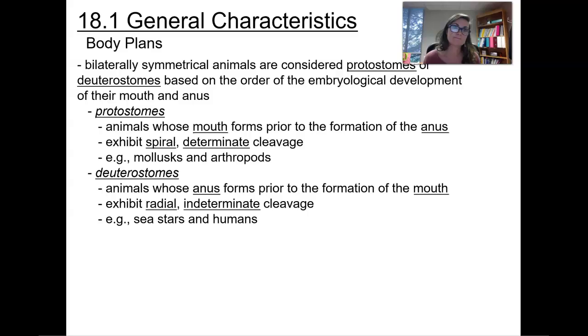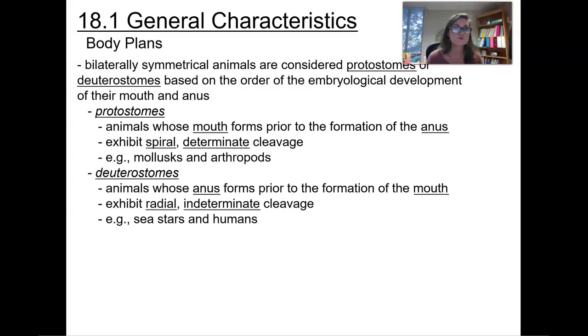Now with different body plans, bilaterally symmetrical animals are going to be considered protostomes or deuterostomes based on the order of the embryological development of their mouth and anus. Now, like I just told you, we're going to be considered deuterostomes, but there are some animals that will develop mouth first. So animals whose mouths will form prior to the formation of the anus are going to exhibit things such as spiral or determinate cleavage. And these are going to be examples of mollusks or arthropods.